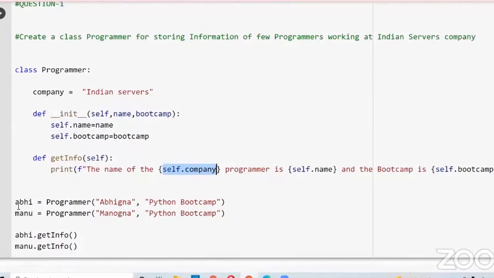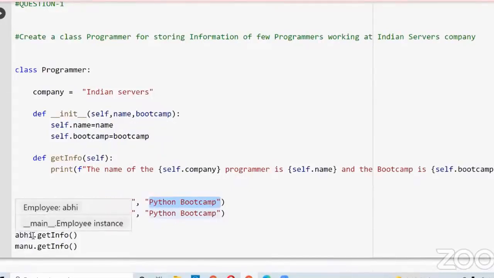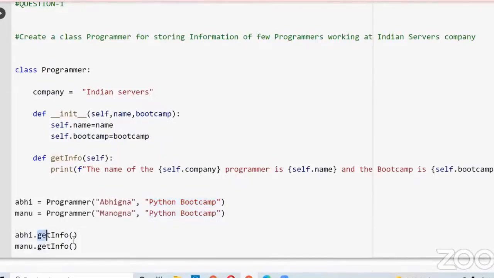Now I am creating two objects, Abhi and Manu, with the help of the class name, and I am passing the values. Here we have name and bootcamp, right? As we are attending the Python bootcamp, I have given my name and the Python bootcamp name. Now with the help of the object, I am calling this get info method.